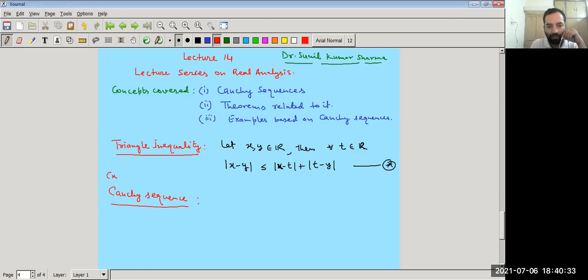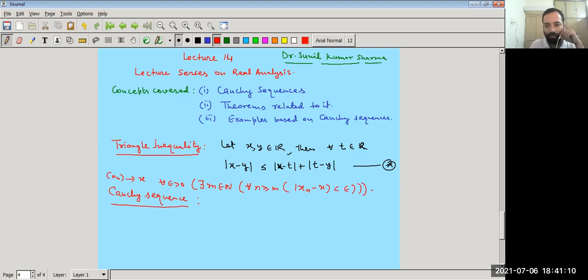A sequence xn is said to converge to a real number x if for every given epsilon greater than 0, there exists a positive number m in natural numbers such that for all n greater than or equal to m, mod of xn minus x is less than epsilon.